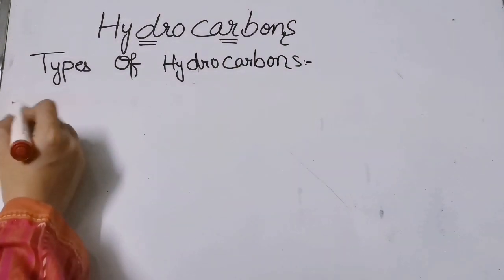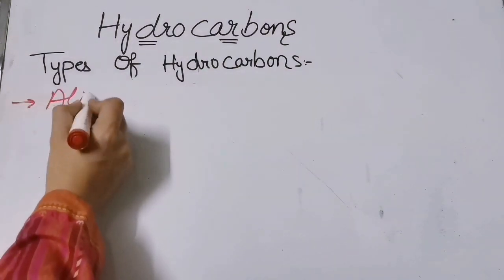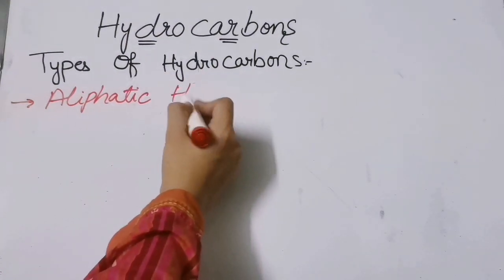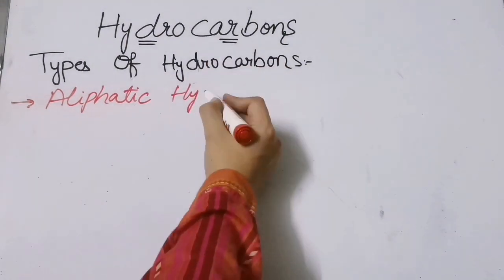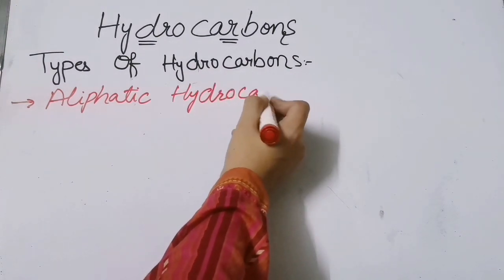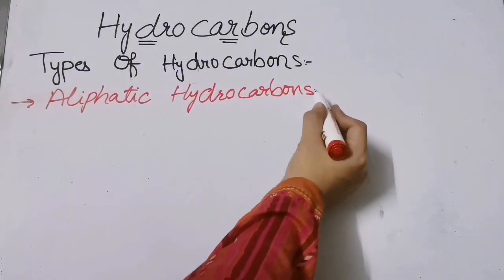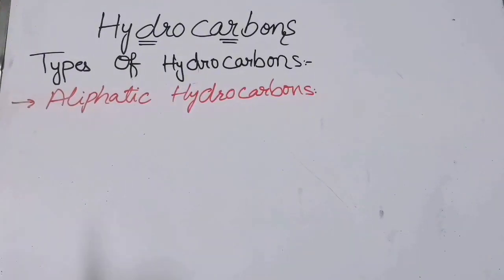The first type of hydrocarbon is aliphatic hydrocarbons. Now, what are aliphatic hydrocarbons?